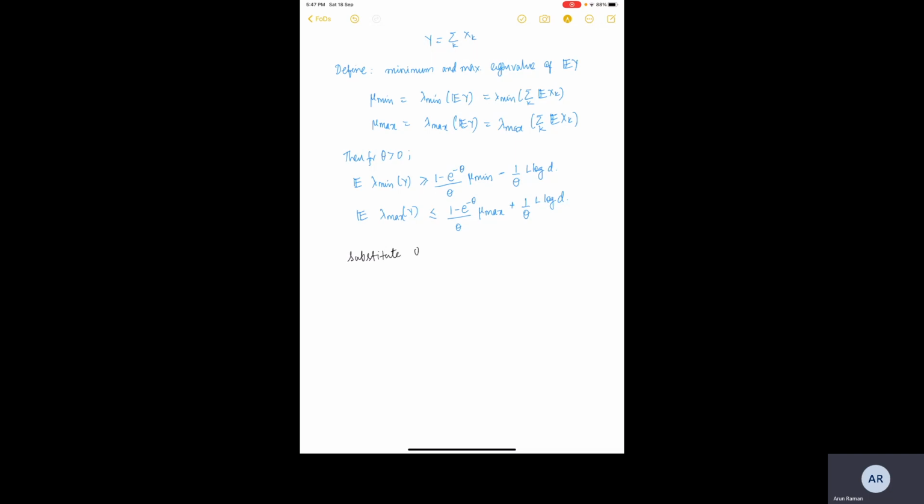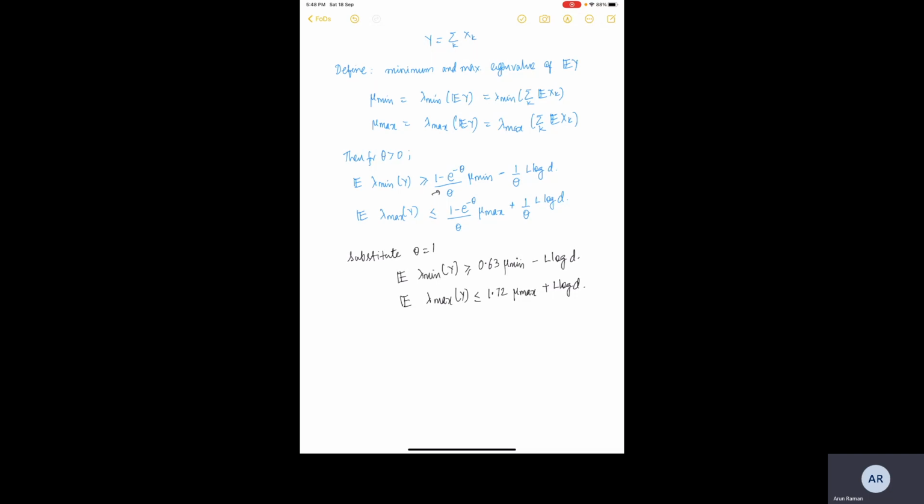If we substitute theta equal to 1, then what we obtain is the expected value of lambda min of Y is greater than or equal to 0.63 mu min, minus L log D. And we have the expected value of lambda max of Y is less than or equal to 1.72 mu max plus L log D.